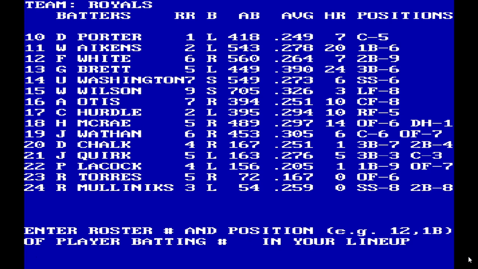And we've got the Royals lineup. Go with Willie Wilson here in left. Let's see, we want a hitter in second here.